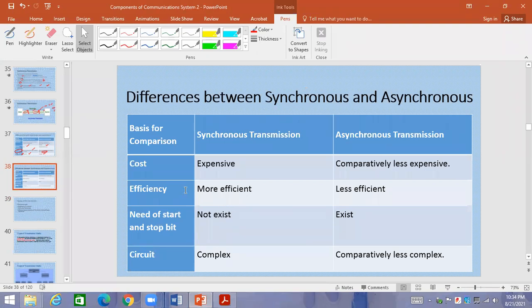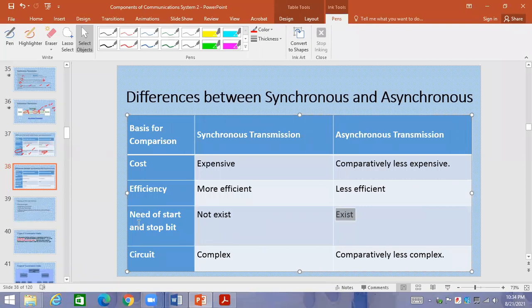If you talk about the efficiency, the synchronous transmission is more efficient, asynchronous transmission is less efficient. There is start and stop bit: in asynchronous transmission there is start and stop bit available, but in synchronous transmission there is no start and stop bit. If you talk about the digital circuit, the circuit is complex in synchronous, but it is less complex in asynchronous.